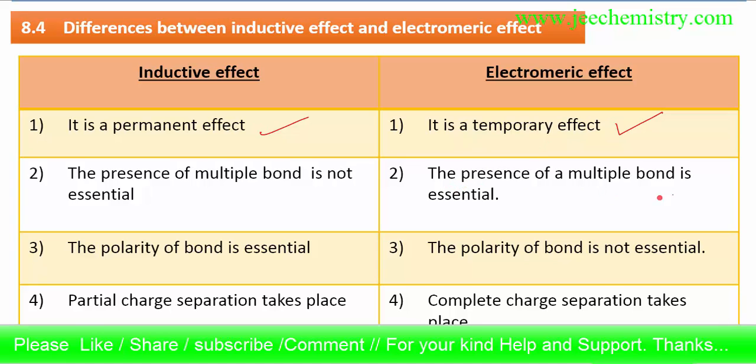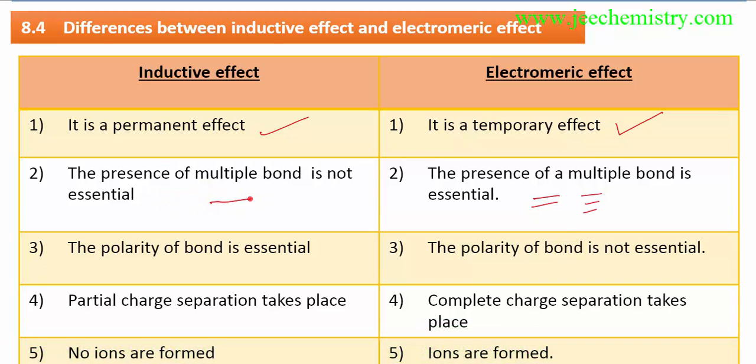The presence of a multiple bond is essential. With double bonds, a triple bond must be present in a compound, then only can we see the electromagnetic effect. But for the inductive effect, the presence of a multiple bond is not essential, because the inductive effect is only transmitted through sigma bonds. If a double bond is present, it will still transfer through sigma bonds. It only involves sigma bonds, so it is not necessary to have multiple bonds. If a multiple bond is there in the compound, it is okay, but it only affects the sigma bond electrons.